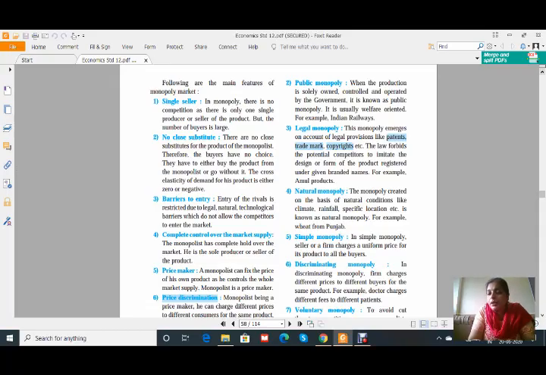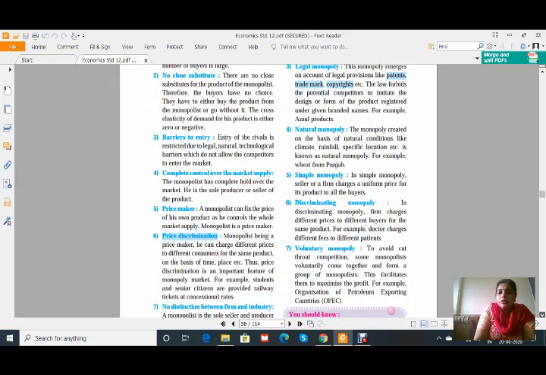to use these rights. Okay, then the natural monopoly. It is created on the basis of natural conditions like climate, rainfall, specific location, etc. That is known as natural monopoly. For example, wheat from Punjab. Natural conditions are created naturally so that the production of wheat is greater in Punjab. It is one of the largest productions of wheat in our country.